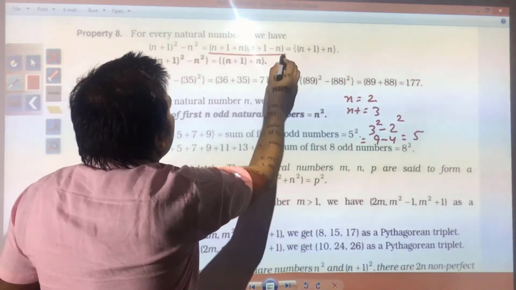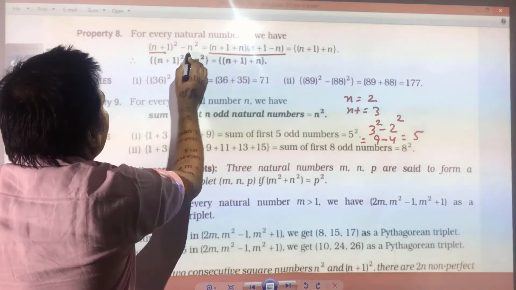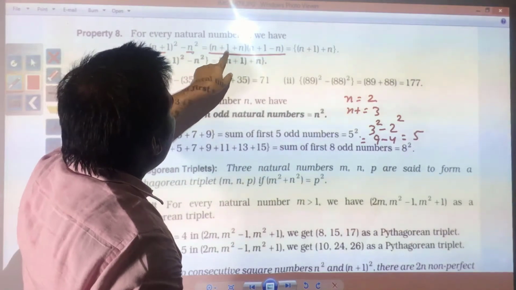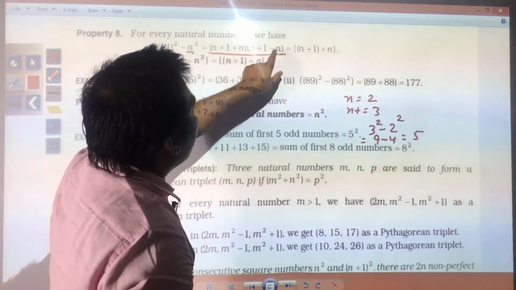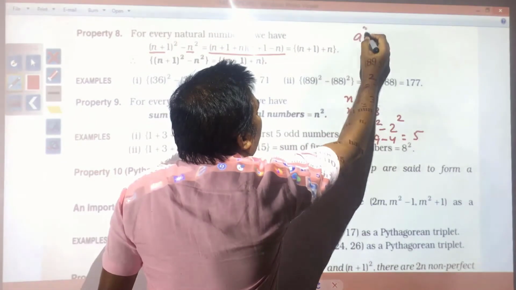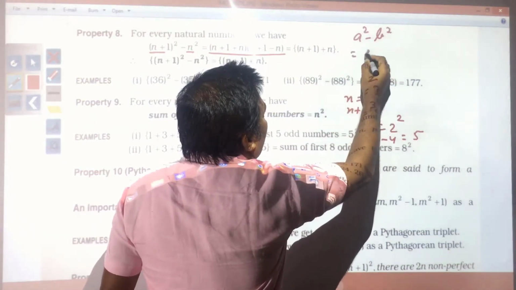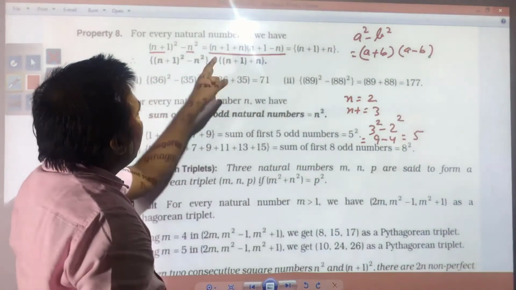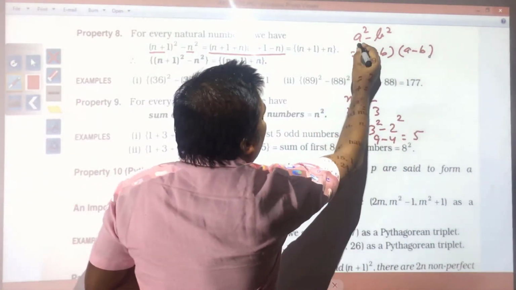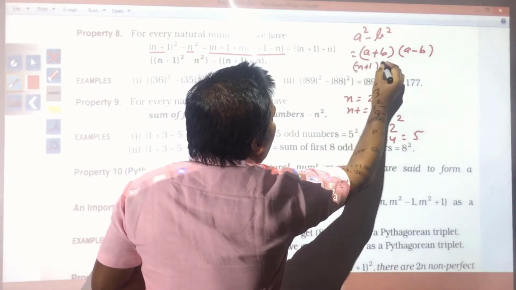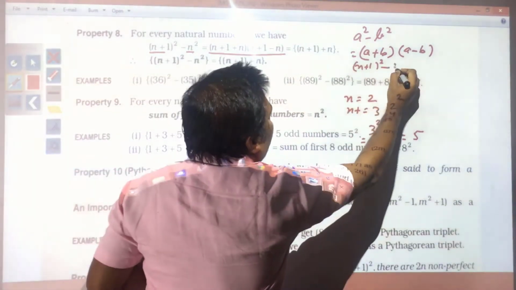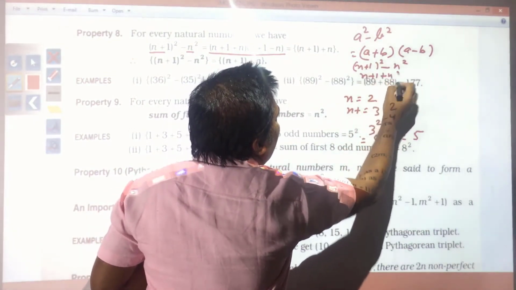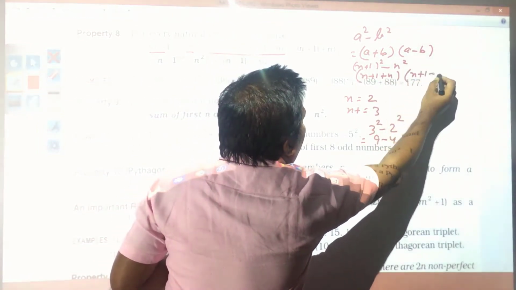From where you got this? Suppose this is a and this is b. So, a square minus b square is equal to (a plus b) into (a minus b). The formula we have: a square minus b square is equal to (a plus b) into (a minus b). In place of a you have n plus 1: (n plus 1) square minus n square. It means a plus b means (n plus 1 plus n) into (n plus 1 minus n).